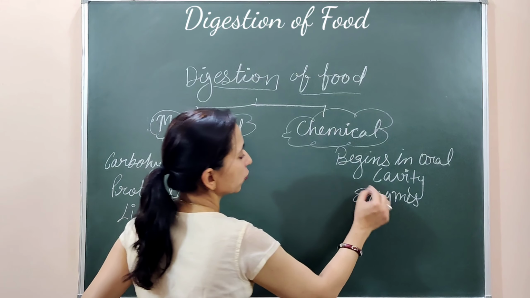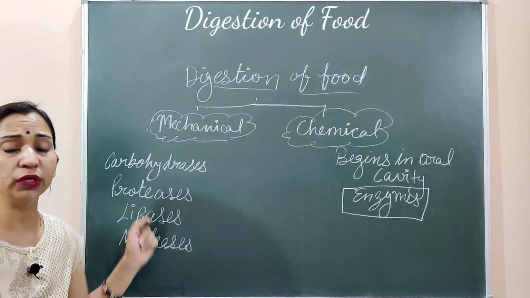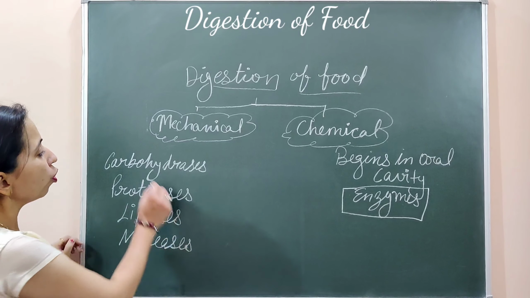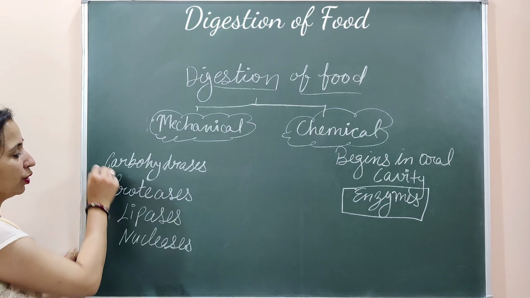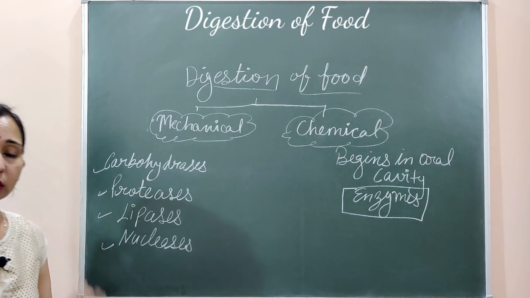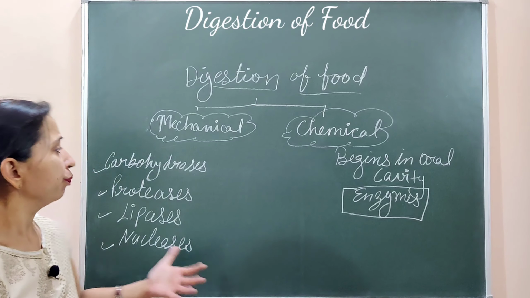तो chemical digestion में जो help करने वाले enzymes हैं, हम इनके बारे में बात कर रहे हैं. Here the names of these enzymes are written. The different categories of enzymes are carbohydrases, second is proteases, third one lipases, and then nucleases. These are the different kinds of enzymes which work on different substrates.